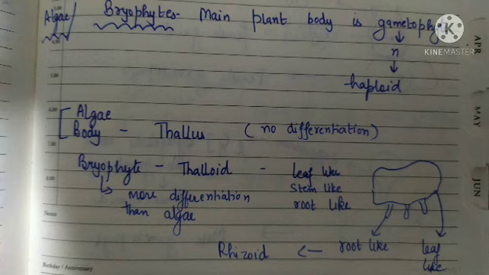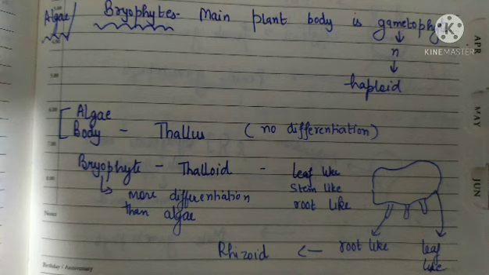So the main plant body in bryophyte is the gametophyte, and the body is thalloid-like. Thalloid means there is no differentiation of root, stem and leaf, but leaf-like, stem-like, root-like structures are present in its body. It is the same as the body of algae, but more differentiation is observed in bryophytes.